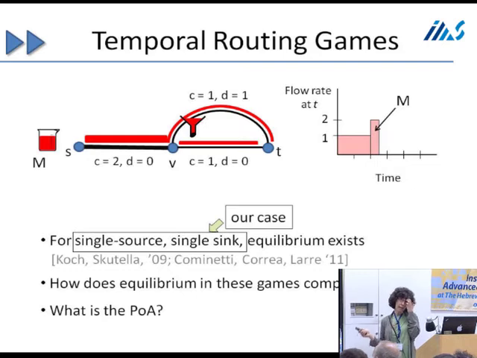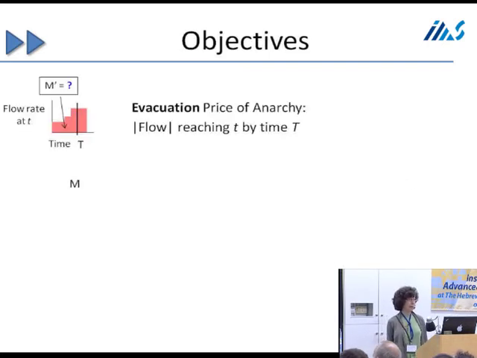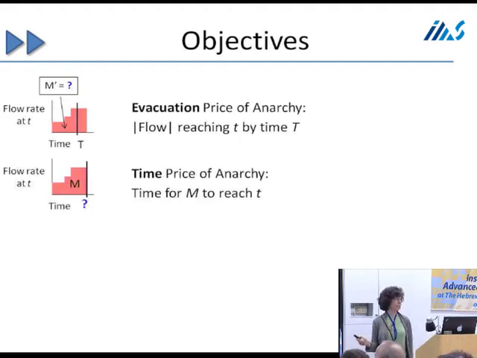And so what we're interested in is how the equilibria compare with the optimal, and what's the price of anarchy in this model. As I said, there are several different measures we could be using. One measure would be what's called the evacuation price of anarchy, where I fix the time bound t, and I ask how much flow I can get to the destination by time t. A second measure would be the time price of anarchy, where I fix the amount of flow and ask how long it takes for all the flow to get to the destination.